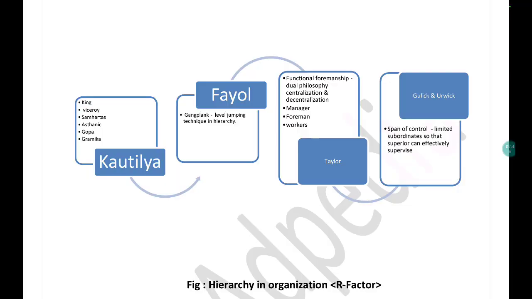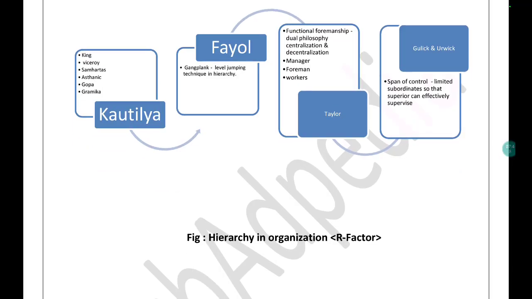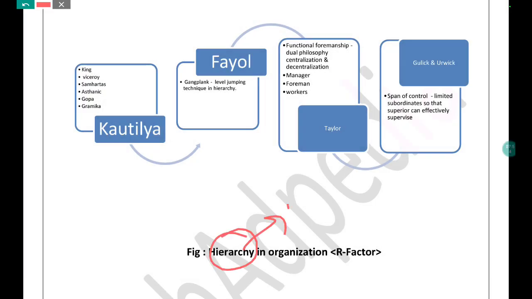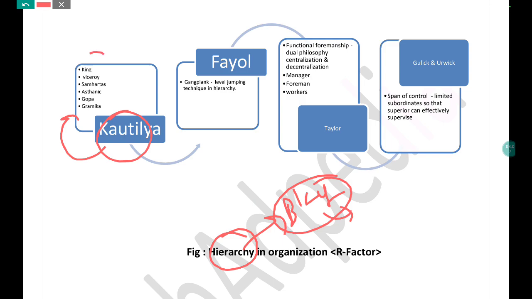Apart from that, the linkages of hierarchy, the R factor, are going to be an important element in this article. Hierarchy is the topic. If you look at bureaucracy, you will find that hierarchy is important. But now, who are the important thinkers who talk about hierarchy? In Kautilya's Arthashastra, you will find the king, the viceroy, the Samaharta, the Gopa, the Gramika; hierarchy was there. If you look at your ancient administration, or for that matter an ancient history book, R.S. Sharma, etc., you will find that keywords are there and overall hierarchy is there.